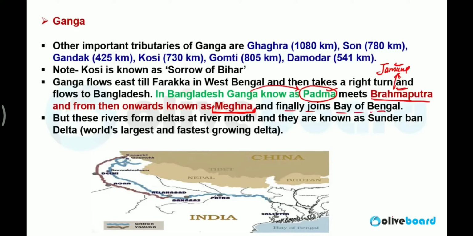Finally, Meghna falls in the Bay of Bengal. Which river falls in the Bay of Bengal? It's Meghna. So you will observe that the name of Ganga is not Ganga initially. It was Bhagirathi, Alaknanda. The name of Ganga is not Ganga at the end either. It is Meghna. So not in the initial stage, not at the end. Ganga is the name in the middle of the journey of the river. These rivers form a delta at the mouth that is known as Sundarban Delta, which is the largest and fastest growing delta in the world.